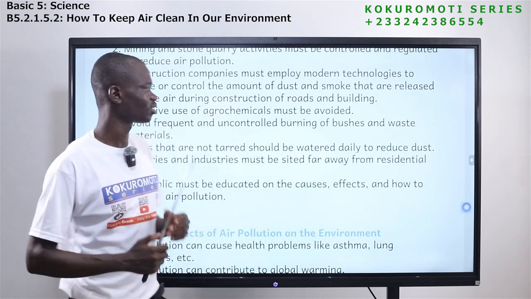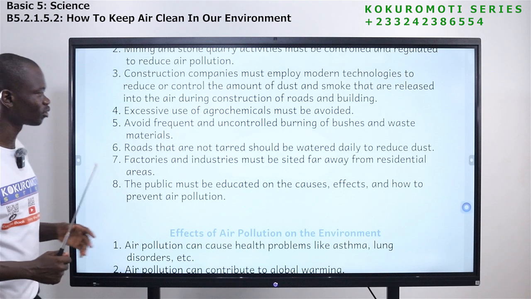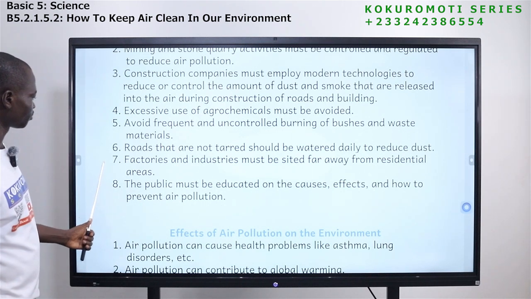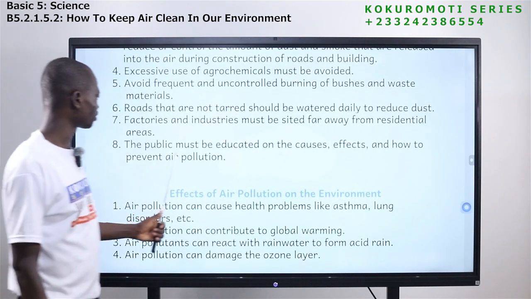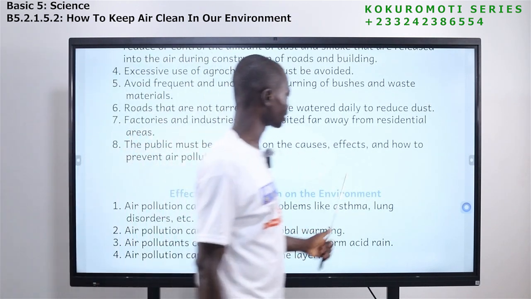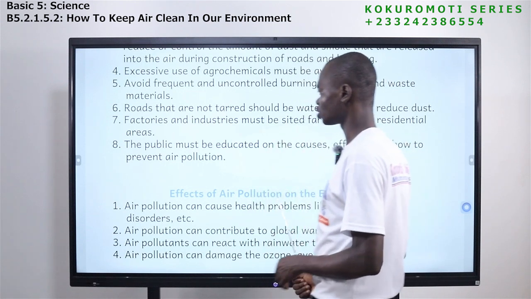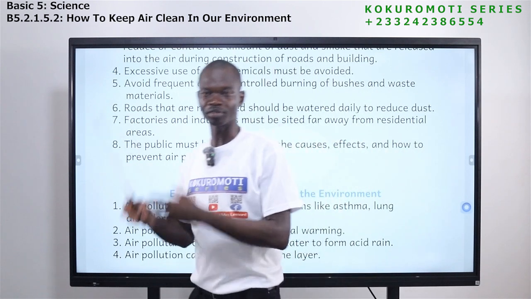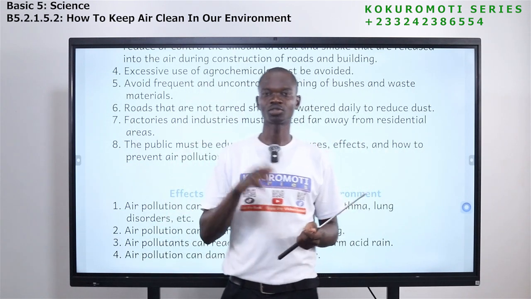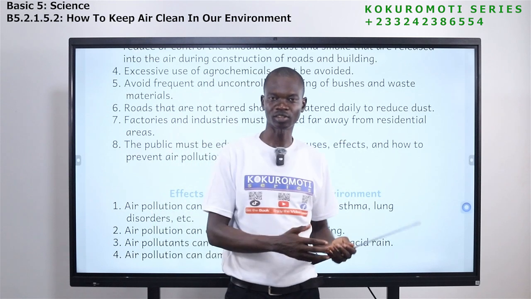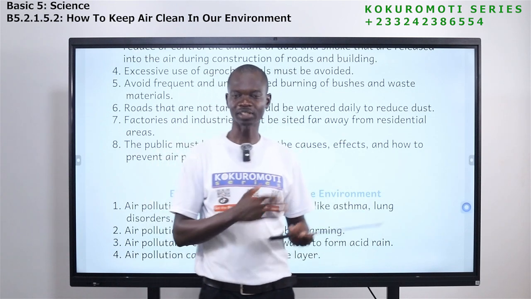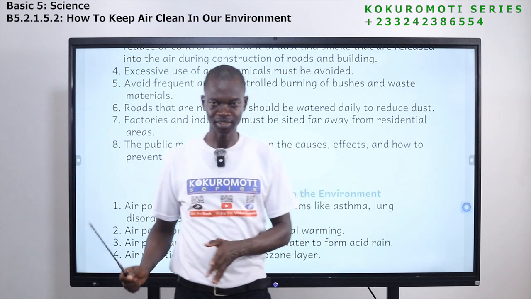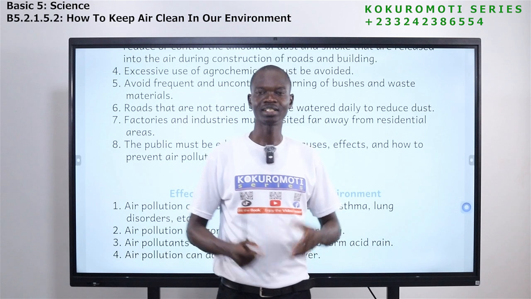If you do this, you will reduce or prevent air pollution. The next one is that the public must be educated on the causes, effects, and how to prevent air pollution. We have learned about air pollution and how to prevent it. So, if the public is educated on air pollution, the things that bring it about, and how we can prevent it, people will do things right. People will do things that will not pollute the environment.